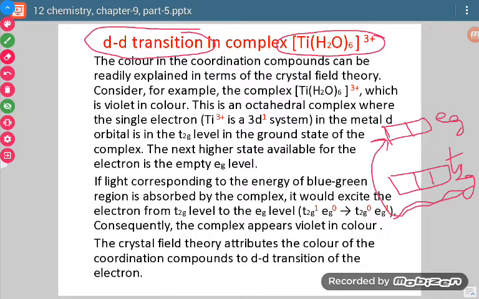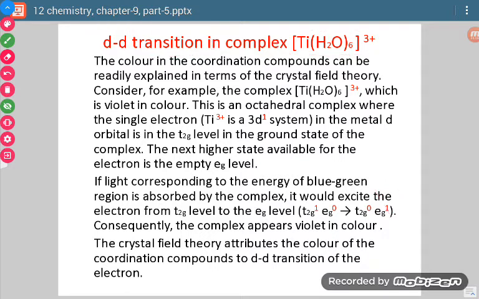Now see, here we have taken the complex ion [Ti(H2O)6]3+. In this case the oxidation state of titanium is 3 positive, so if we see its electronic configuration, there is one electron in the 3d orbital. This electron will be present in the t2g level, and the eg level will be empty, with no electron in it.